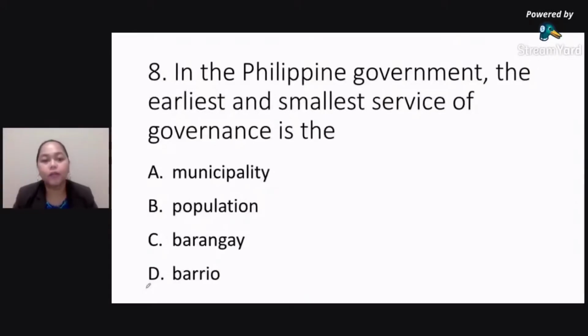In the Philippine government, the earliest and smallest unit of governance is the municipality, population, barangay, or barrio. Okay, what do you think is the correct answer for number 8? Many of you are picking letter C, and that's the correct answer. Of course, that's the barangay.